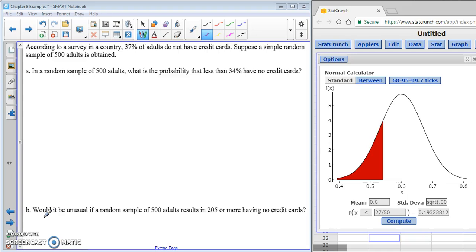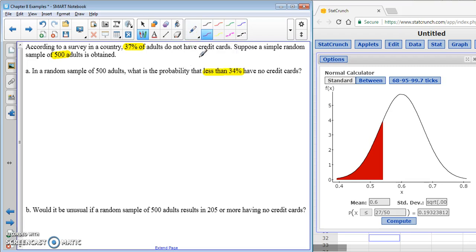According to a survey in a country, 37% of adults do not have credit cards. Suppose a simple random sample of 500 adults is obtained. In a random sample of 500 adults, what is the probability that less than 34% have no credit cards? So we have 37% as our p and 500 as our lowercase n, and we want to know less than 34%.